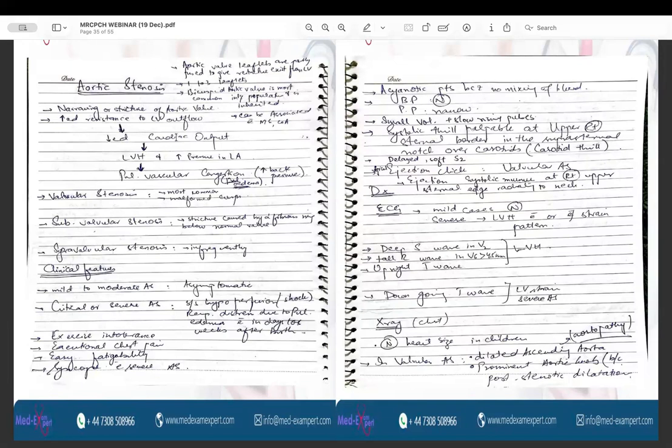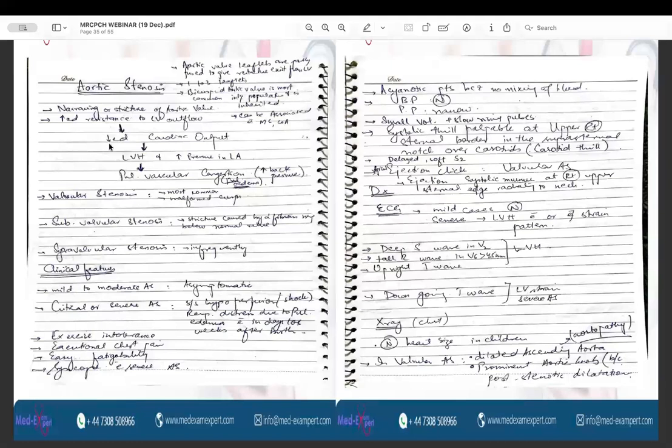In addition to this, I will just briefly go through the pathophysiology of aortic stenosis. In aortic stenosis, the door through which the blood has to flow from the left ventricle into the aorta is narrow. Either there can be less narrowing or more narrowing, that depends. But since there is stenosis, there is less room for the blood to flow from the left ventricle to the aorta.